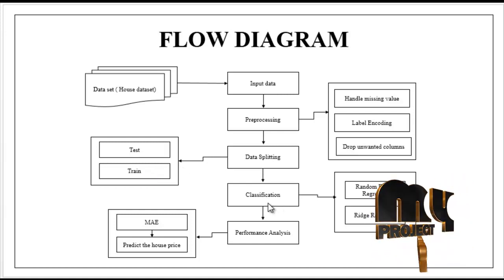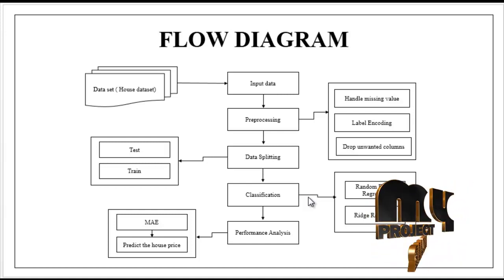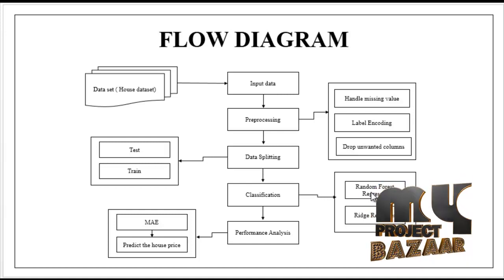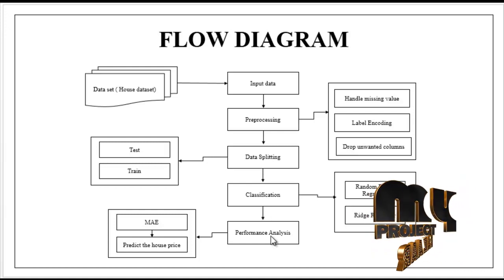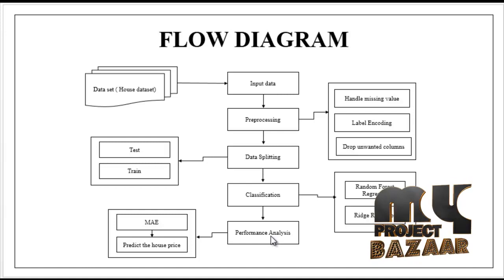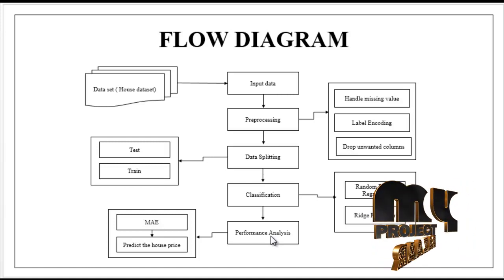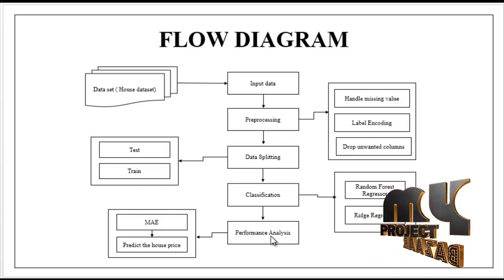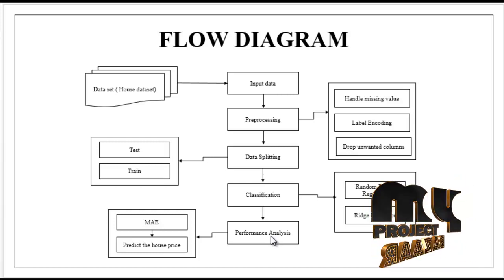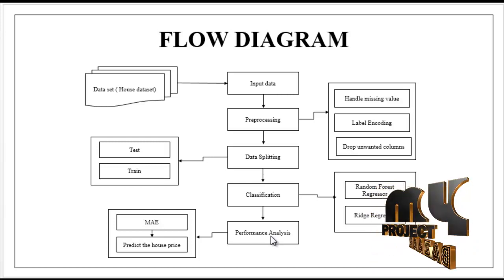Then we implement the regression algorithms. Here we are using regressors such as random forest regressor and ridge regressor. After that we estimate performance metrics like error values, that is the mean squared error. Then with the help of this we predict, or forecast, the house price based on the input attributes. So this is the flow of our process.